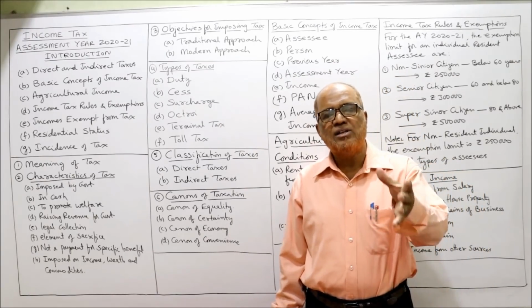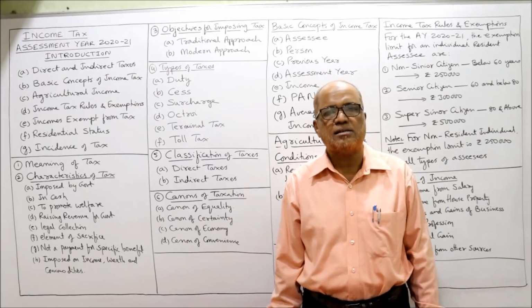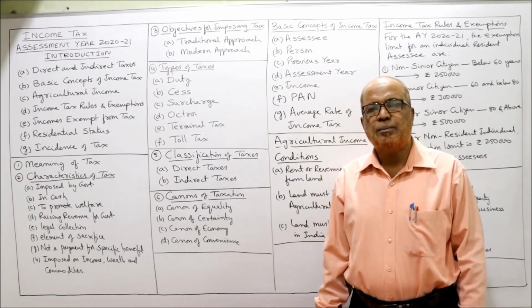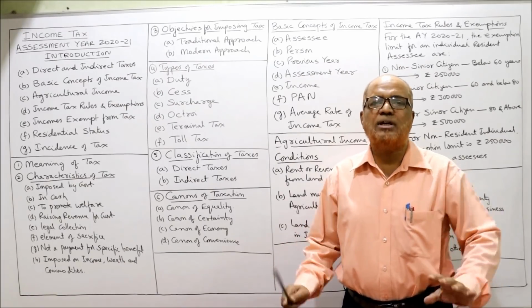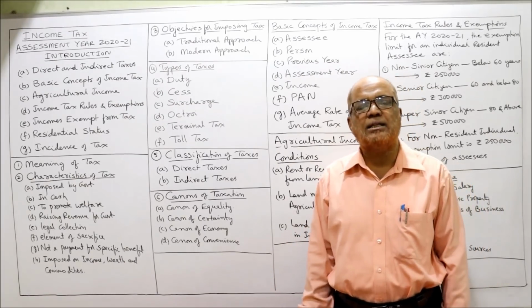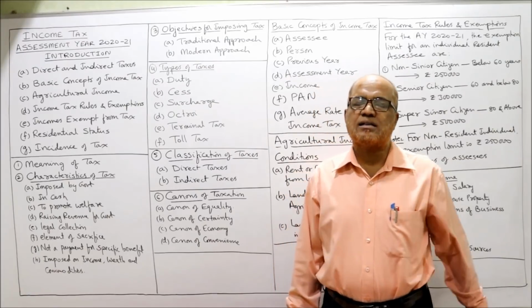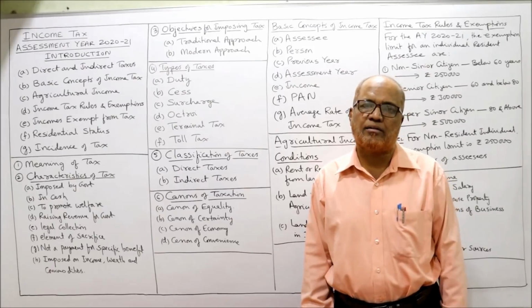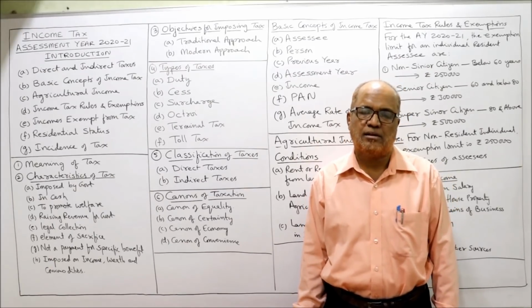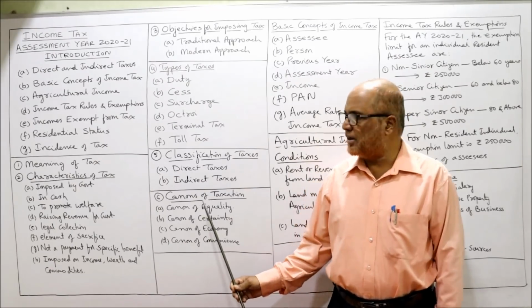The government will resort to both direct taxes as well as indirect taxes. That means no country will depend only on direct taxes or only on indirect taxes. Both the taxes will be used by the government to collect the revenue. And both the types of taxes have merits as well as demerits.